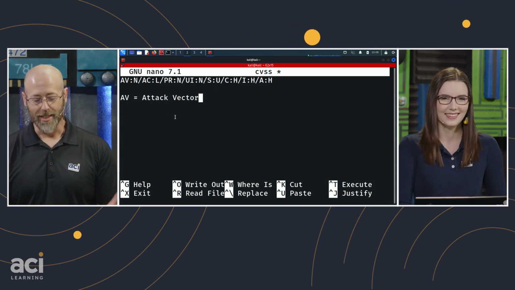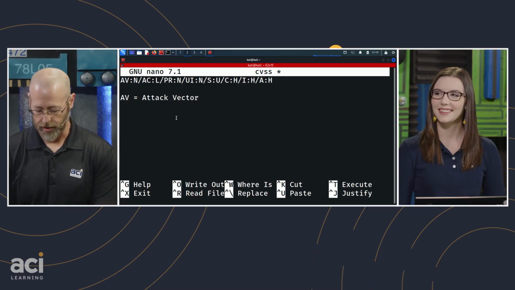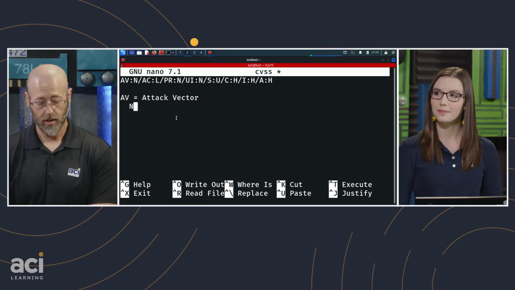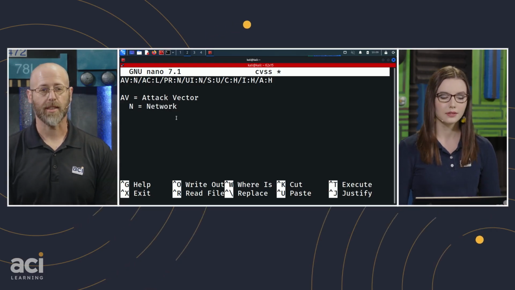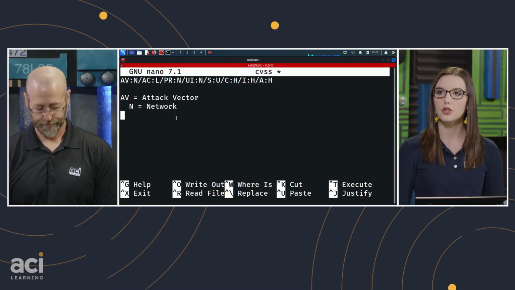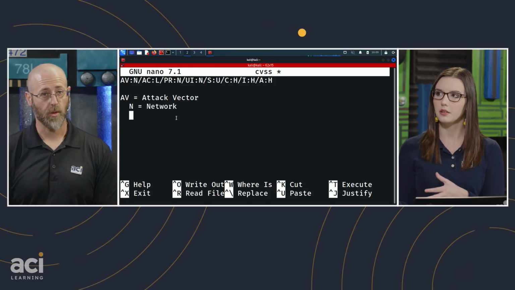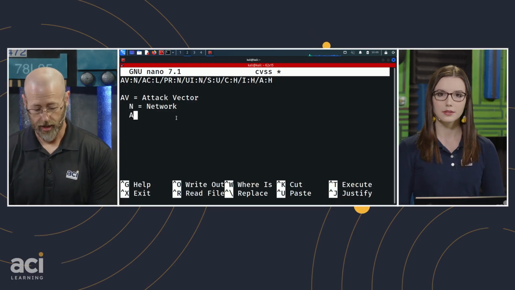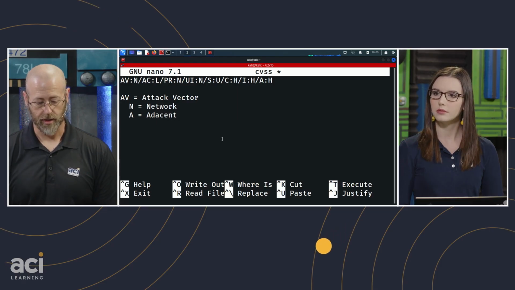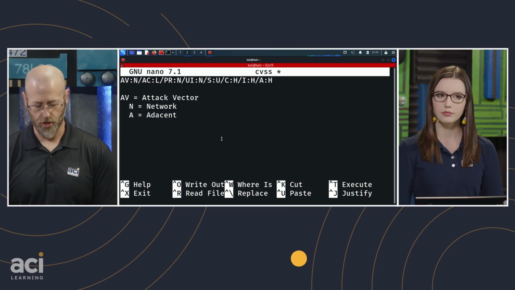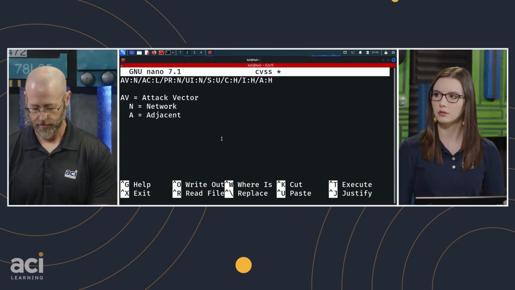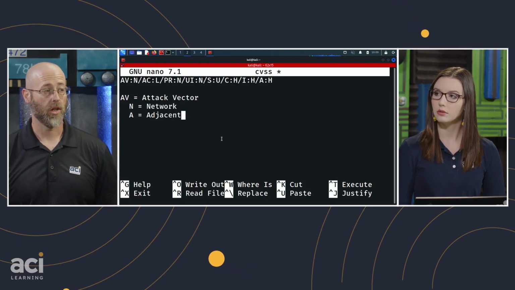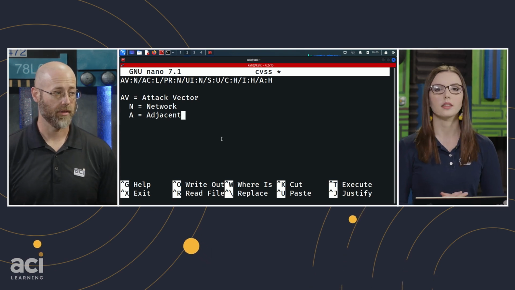All right, so the attack vectors here are going to be, we'll say N is going to equal network. Pretty easy, right? That's just one of the attack vectors it could be. You also have A, which equals adjacent. Did I spell that correctly? There's a J in adjacent, Daniel. Adjacent to what? Adjacent to your organization, your network. Oh, okay, gotcha.